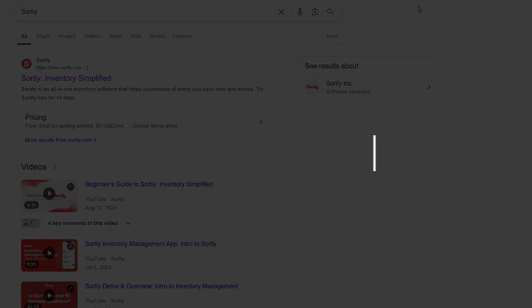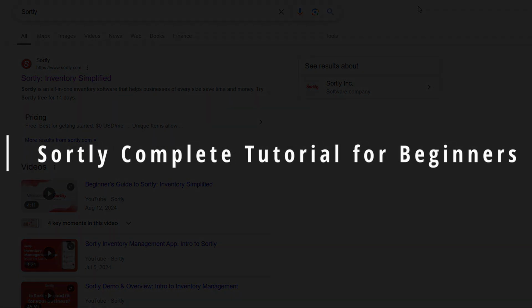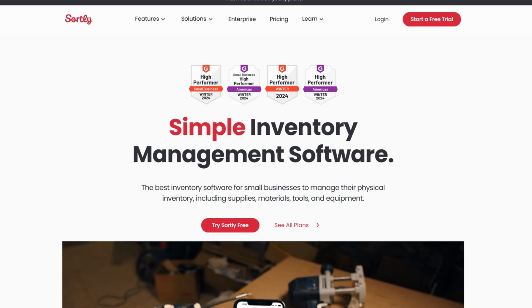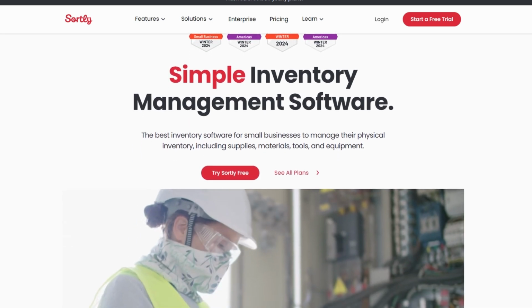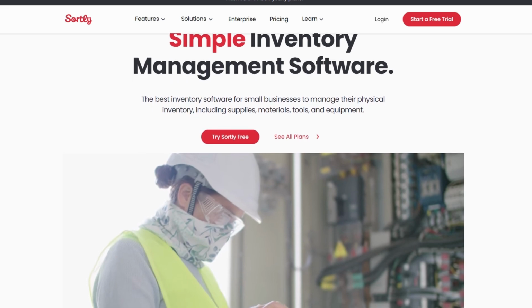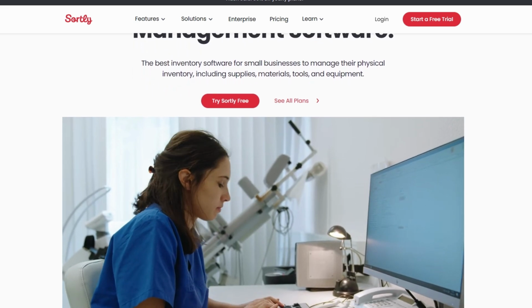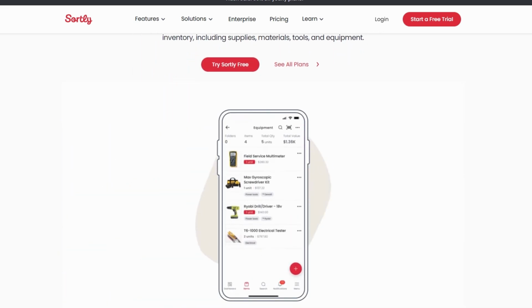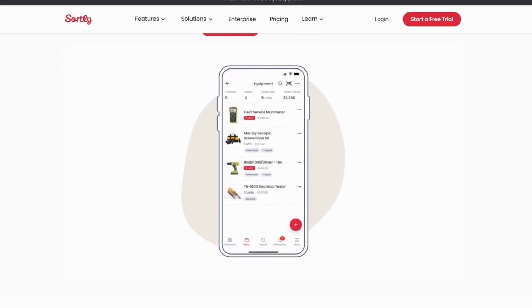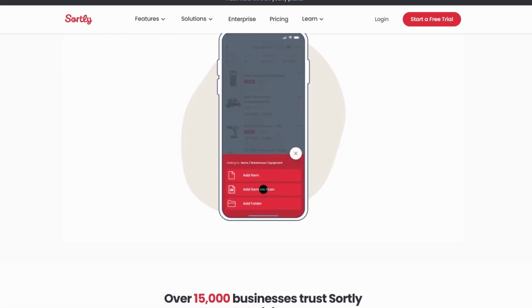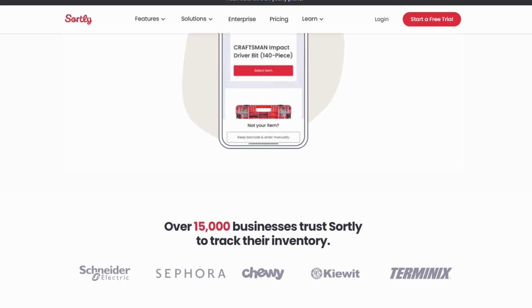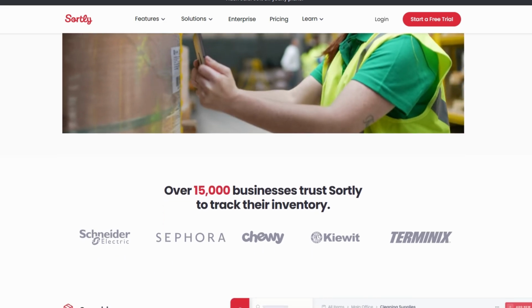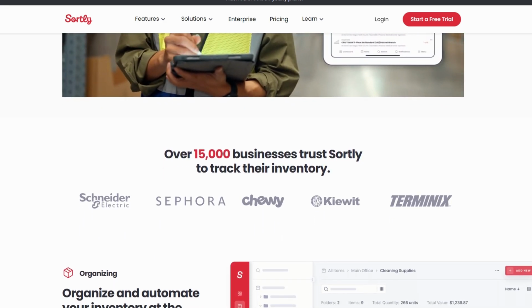I'm going to walk you through Sortly Inventory Management, a super user-friendly tool for managing and organizing inventory. Whether you're running a small business, managing personal collections, or just need a way to keep track of things efficiently, Sortly has you covered. In this guide, we're diving deep into the world of Sortly to show you how to get started, navigate the platform, and unlock all its features.